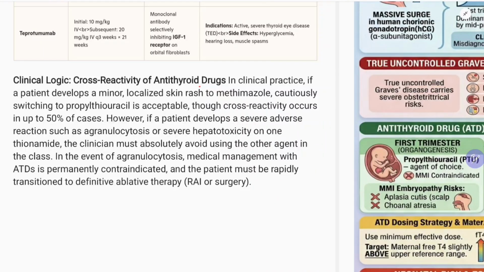Remember this thing. One thing to remember is cross reactivity of antithyroid drugs in clinical practice. If a patient develops a minor localized skin reaction to methimazole, cautiously switching to propylthiouracil is acceptable, though cross reactivity occurs in up to half of the cases. However, if a patient develops a severe adverse reaction such as agranulocytosis or severe hepatotoxicity on one thionamide, the clinician must absolutely avoid using the other agent in the class.